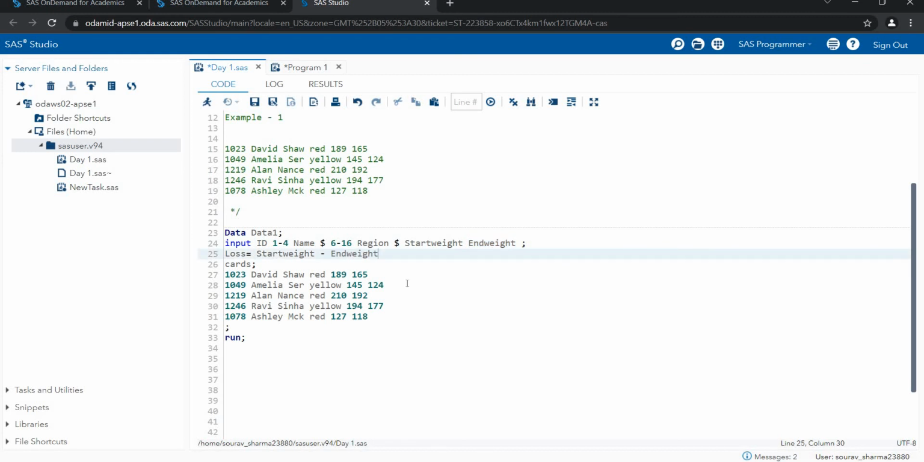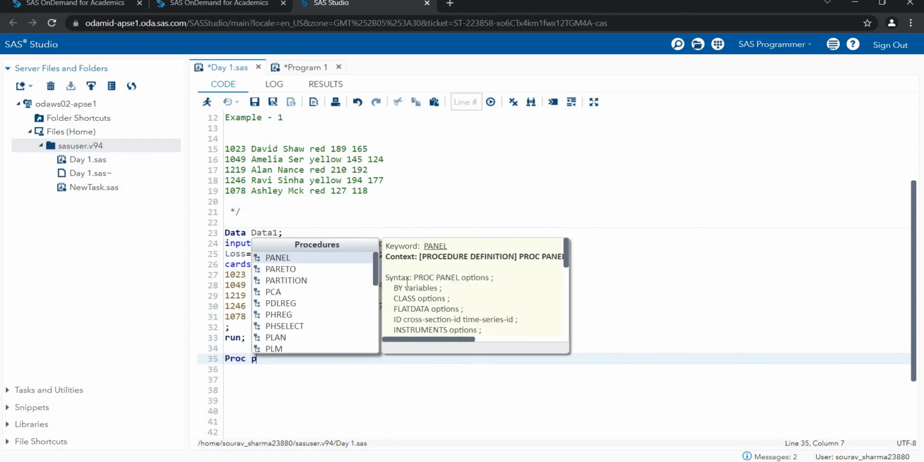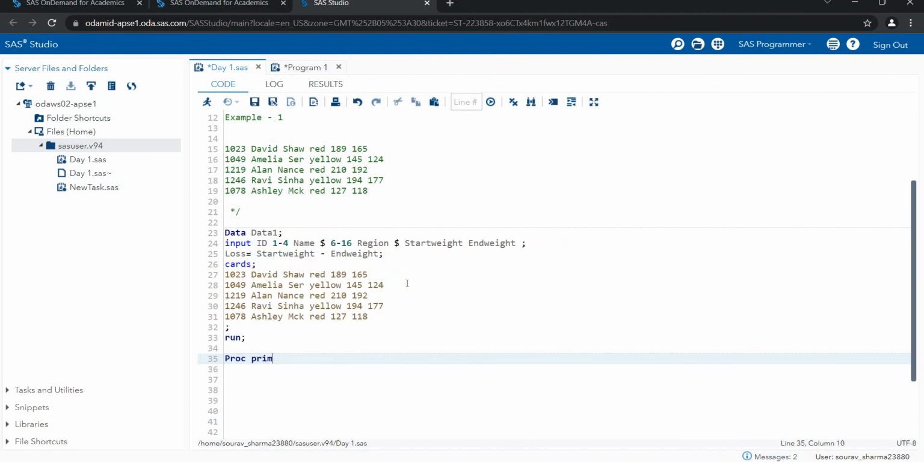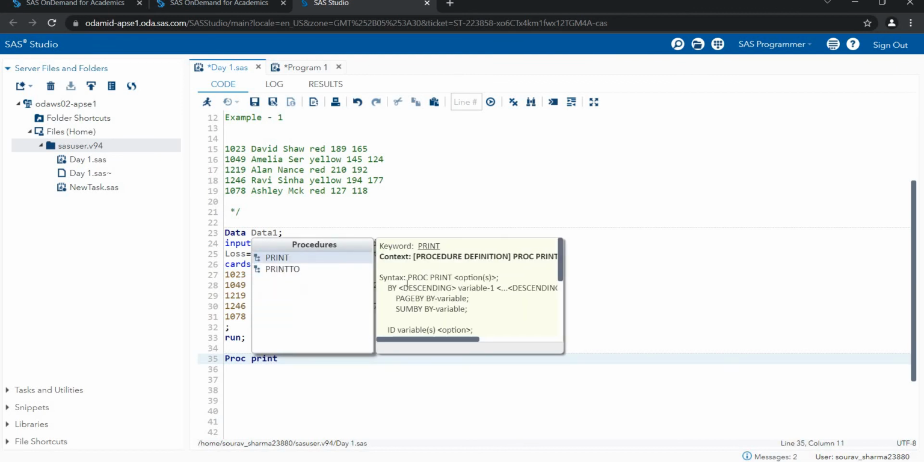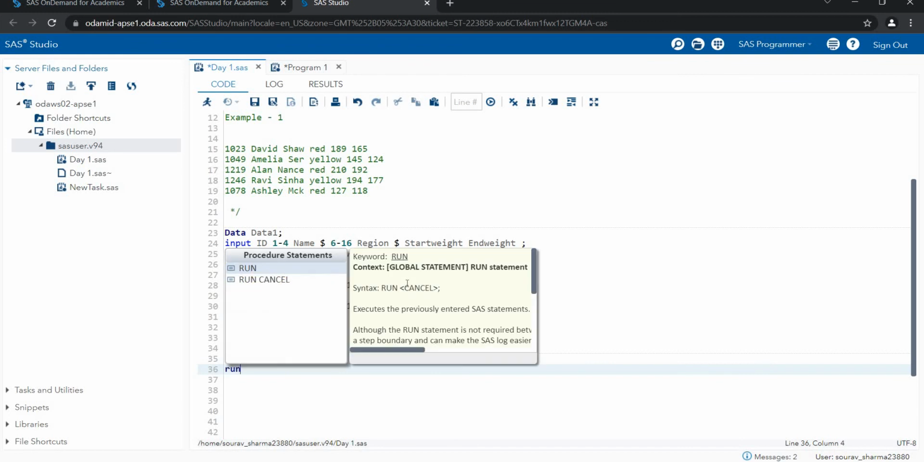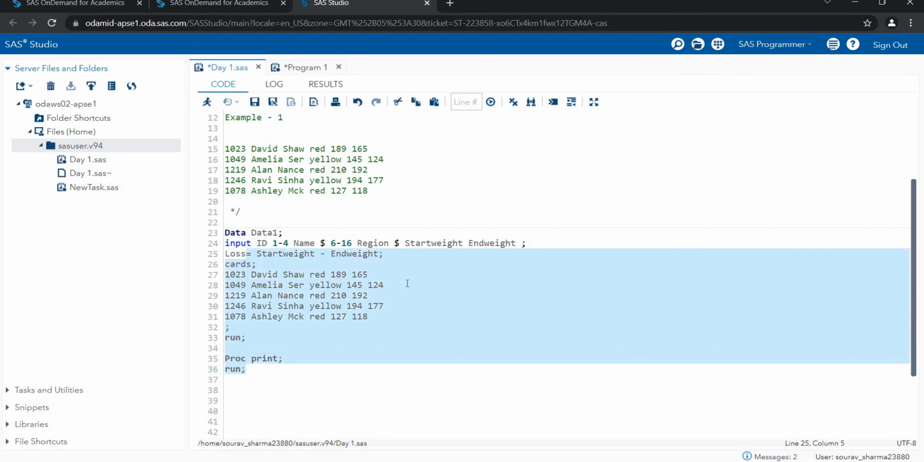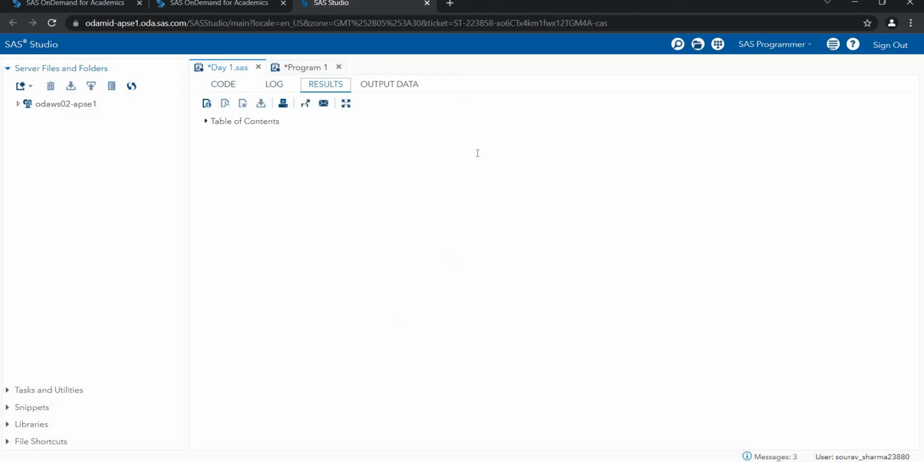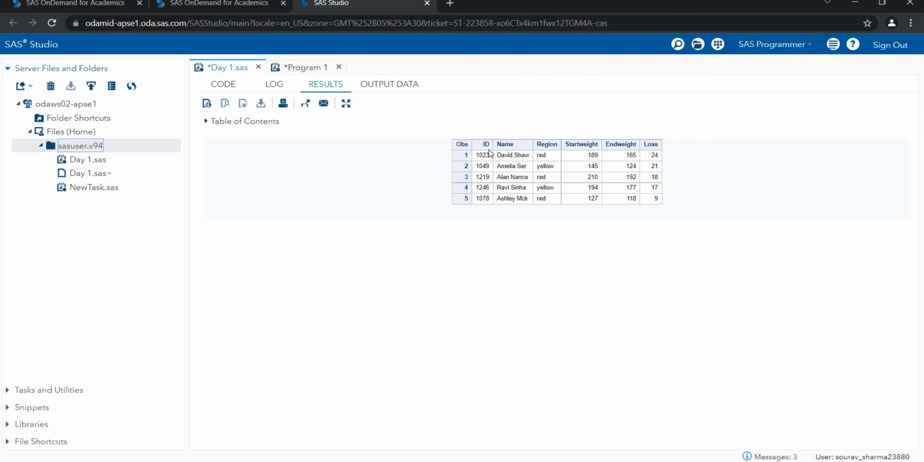Okay, so I created one variable. This is not available in my input step; I created it on my own. Then I'm writing proc print because I want this in my output step, in my result step. That's the reason I write the proc print. Now you can see here we have the id, name, reasons, start weight, end weight, and the loss.